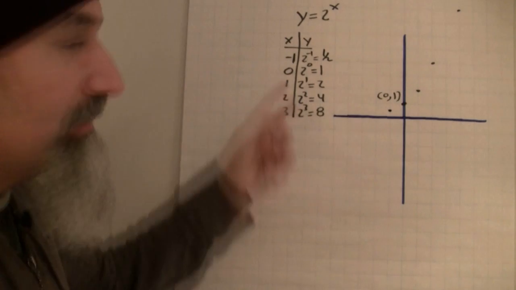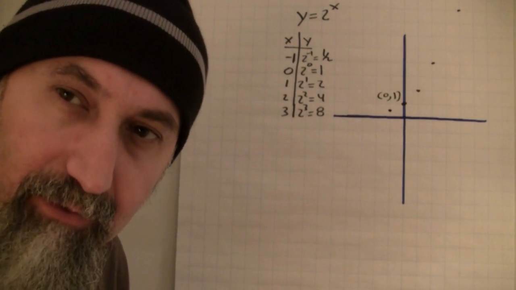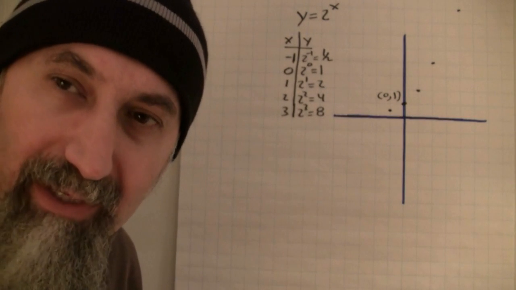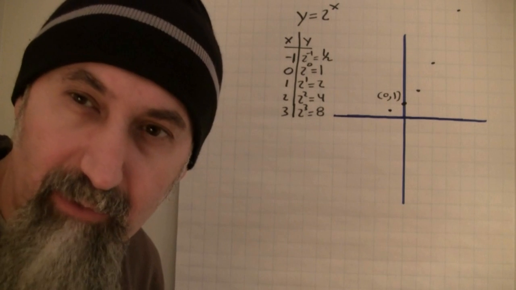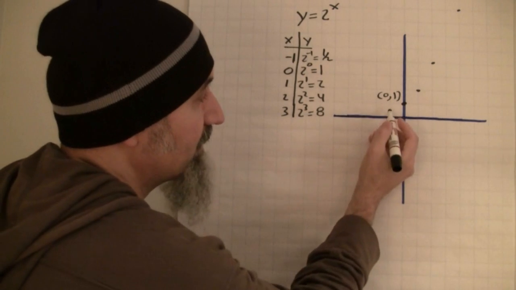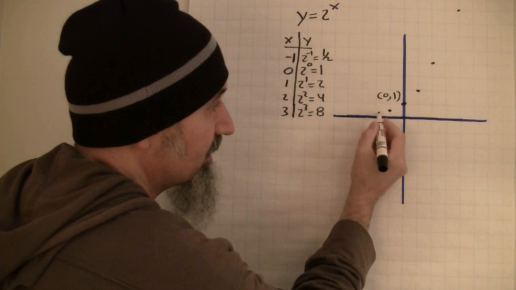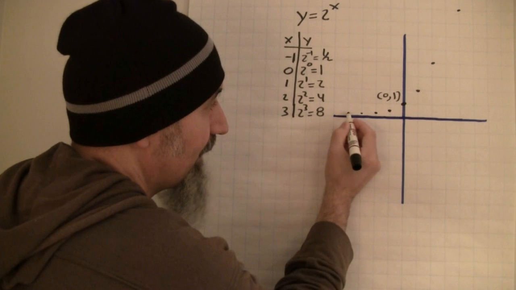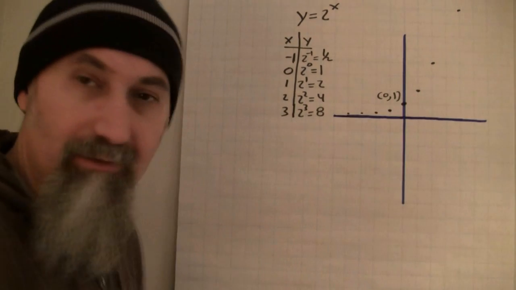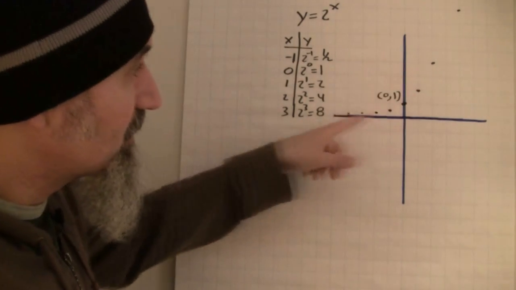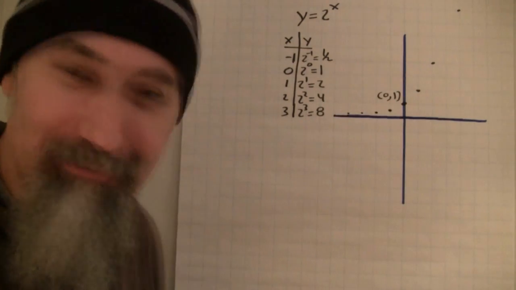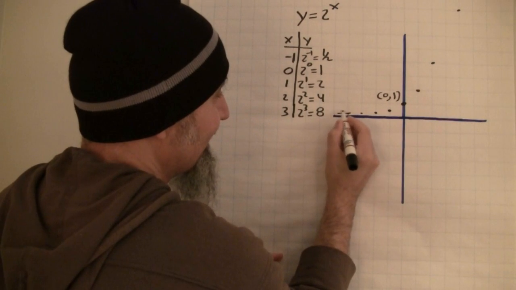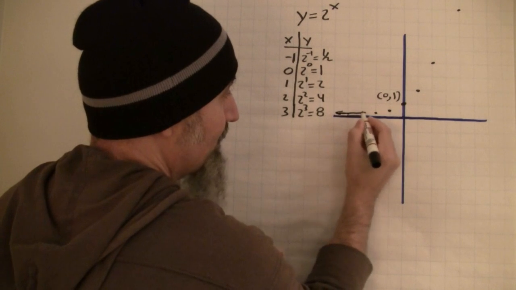Okay. What you're going to find out is if you plug in x is equal to negative 2, y is going to be a quarter. X is equal to negative 3, y is going to be 1/8, x is equal to negative 4, y is going to be 1/16. So what's going to happen is we're slowly going to approach the x-axis. So, my graph isn't accurate enough to draw this very closely, right? But this is what an exponential function looks like. Now I got to draw a curve for this so we can get this down packed. So this thing goes like this, right? Comes up.